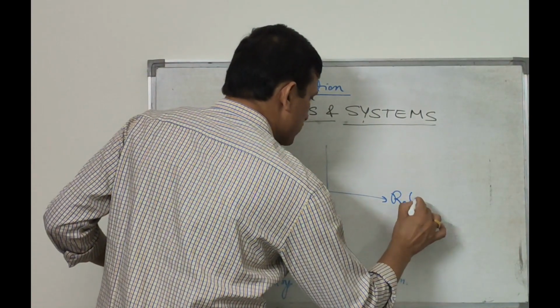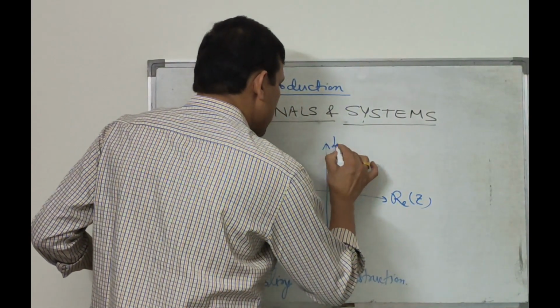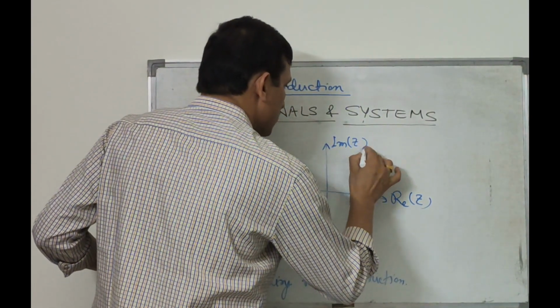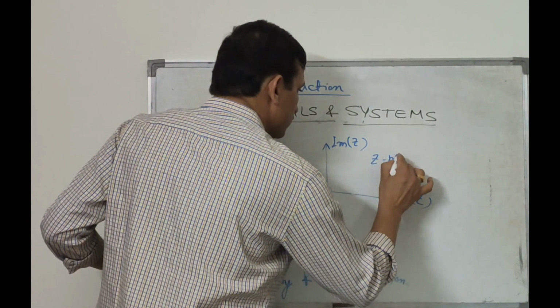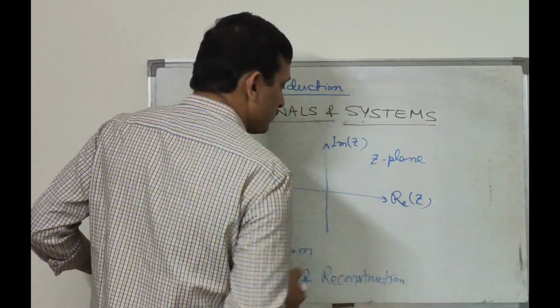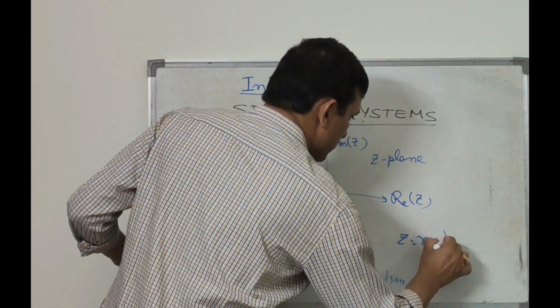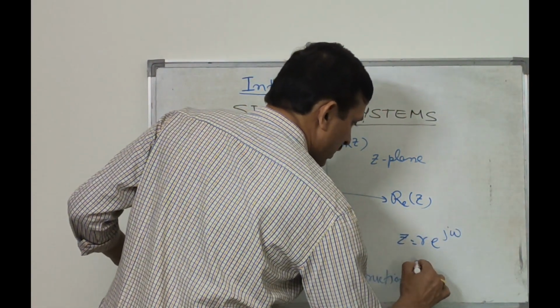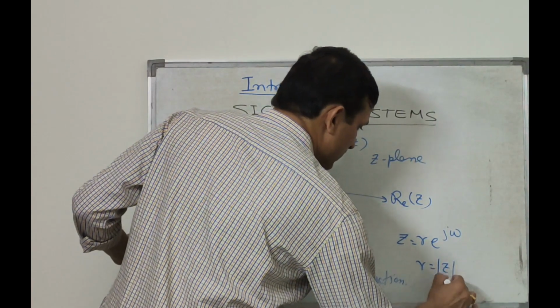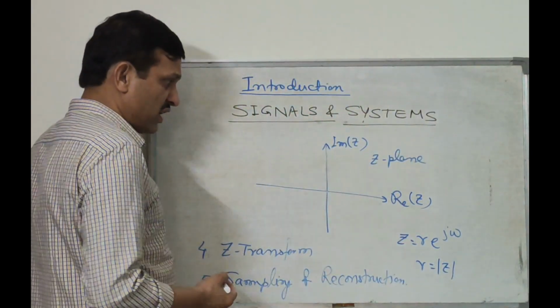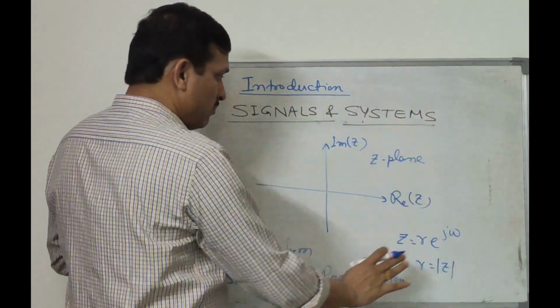This is the real part of Z and this is the imaginary part of Z. This is the Z plane, where Z is r e to the power j omega, where r is the magnitude of Z. So this is the Z transform when defined on a complex plane.